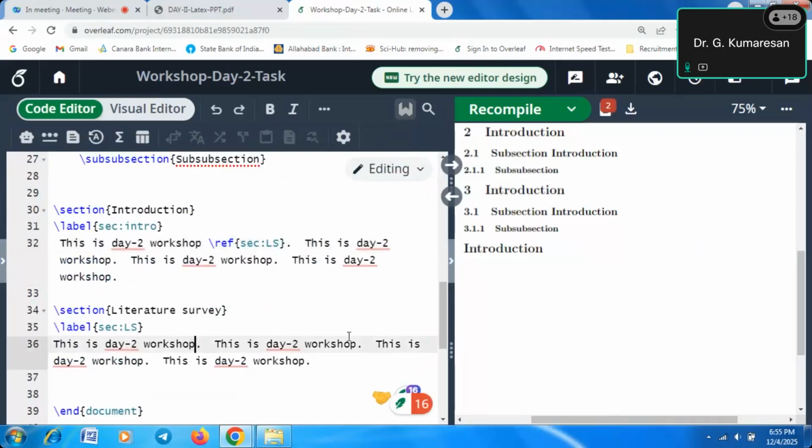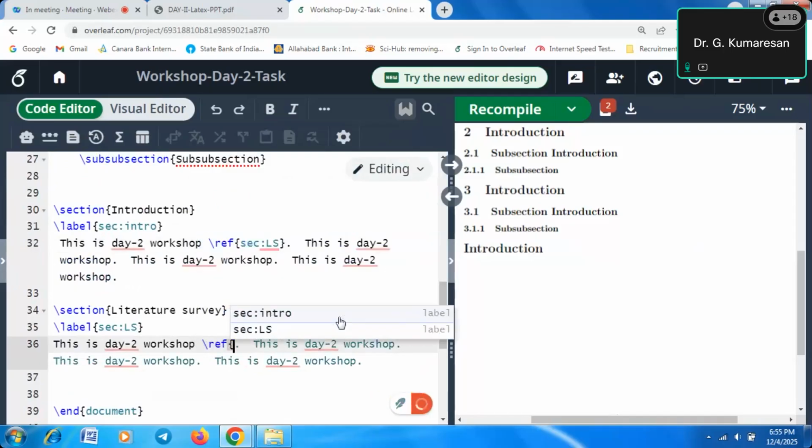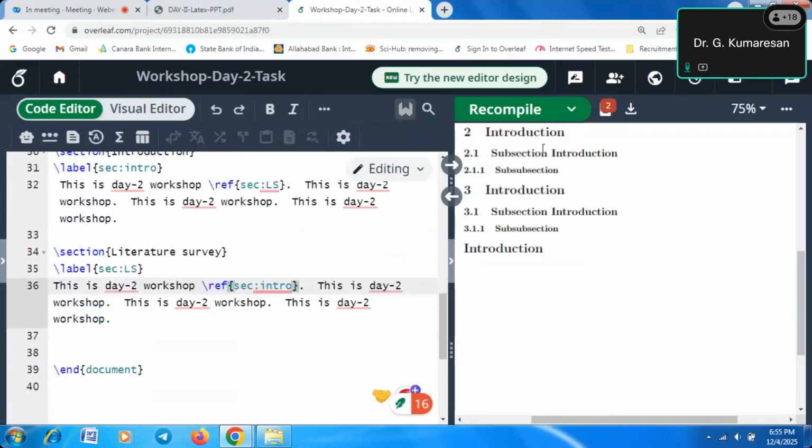Now in the literature survey section, I will refer to the introduction part. What is the code? Here I will use REF, open curly brace, and the section introduction. Okay, that's all. Now I will compile this code.